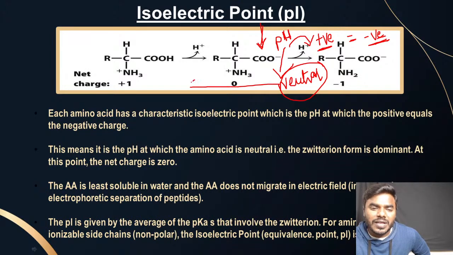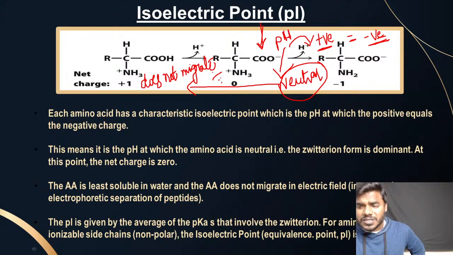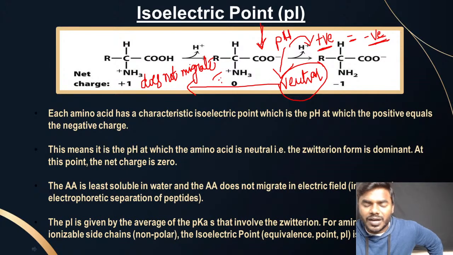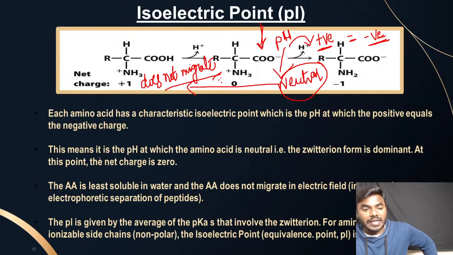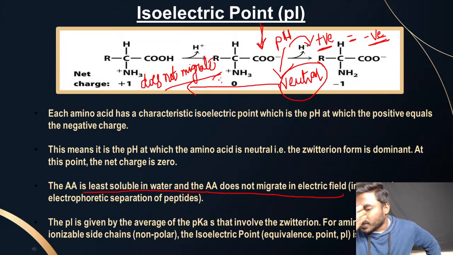Now, what do you mean by the word neutral? Which means, friends, the amino acid is not at all migrating in the electric field. Friends, this point is very important. Whenever you call an amino acid neutral, every student keep it in your mind that it does not migrate. The amino acid is the least soluble in water and does not migrate in the electric field, which is important in the electrophoretic separation of peptides.